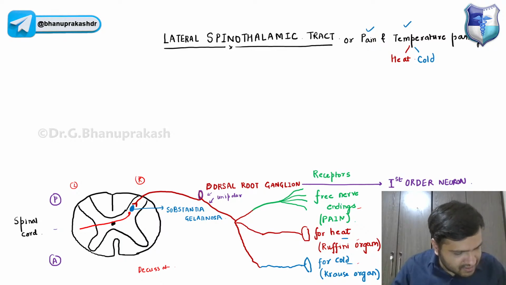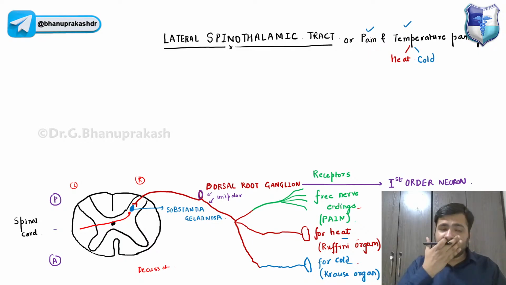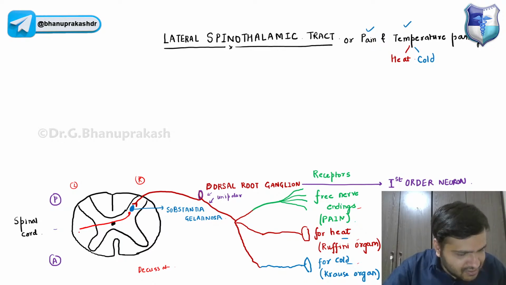Yes, Azan, Samantha, Chips, very good. Now, guys, this decussation is occurring at the level of what? It is occurring at the level of the spinal cord only, and it is coming to which area of the white matter? Is it posterior, anterior, or lateral?